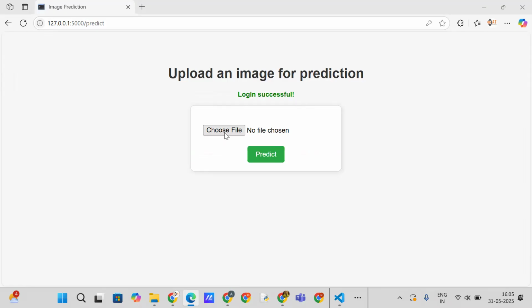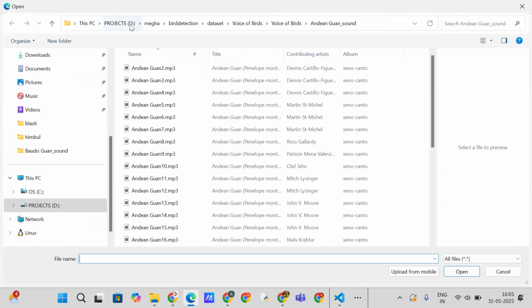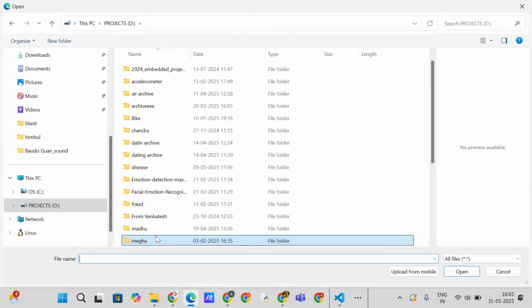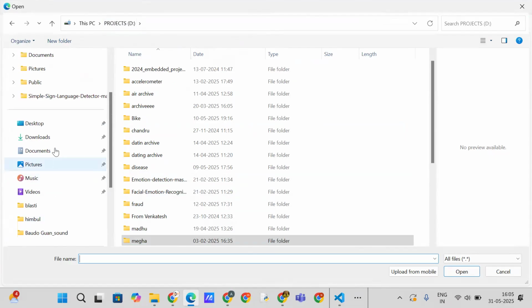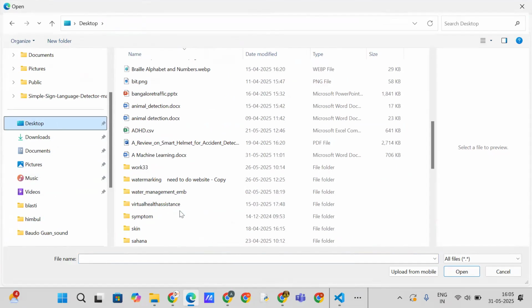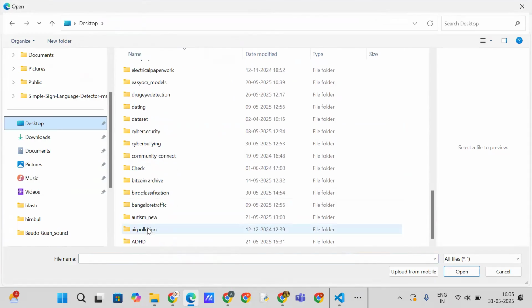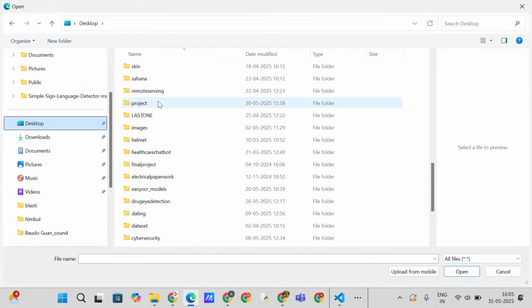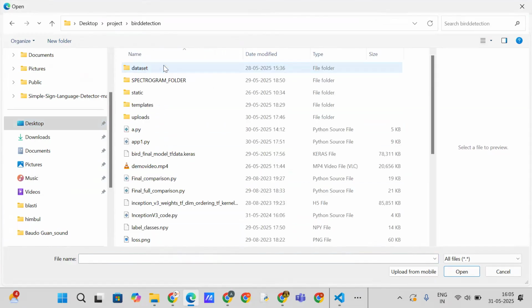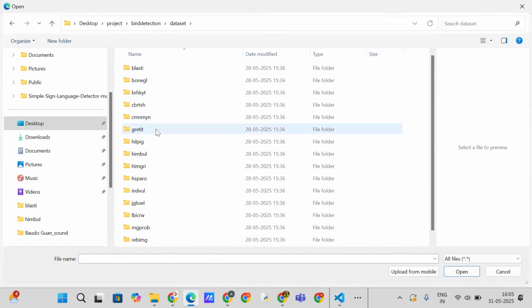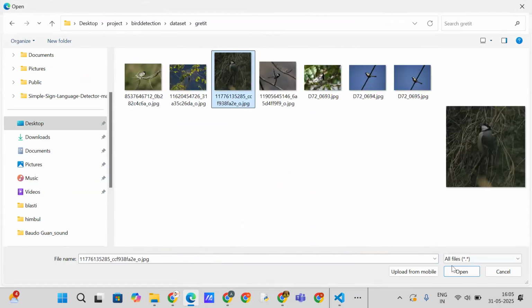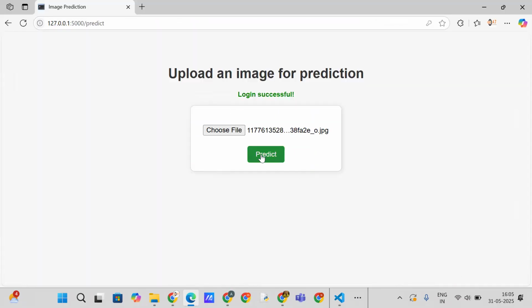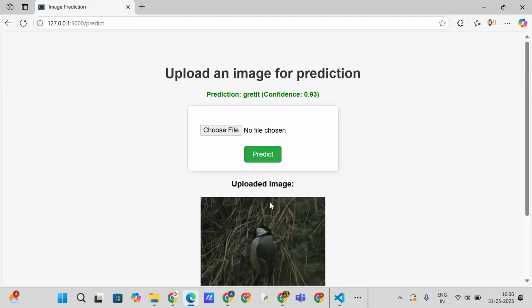Click on choose file. Select the images from the dataset. Click on the predict button.